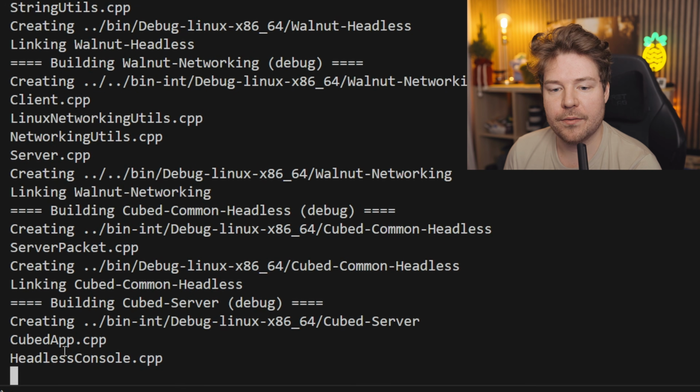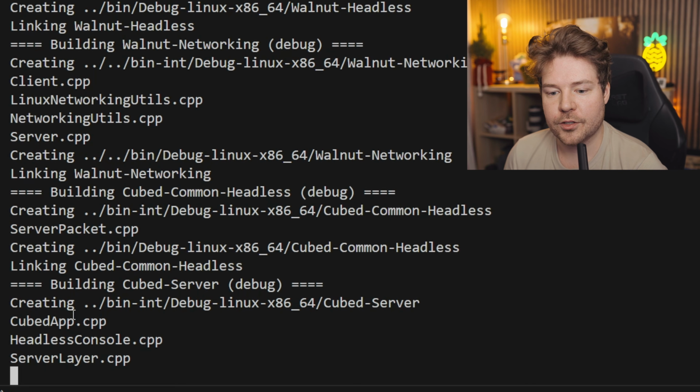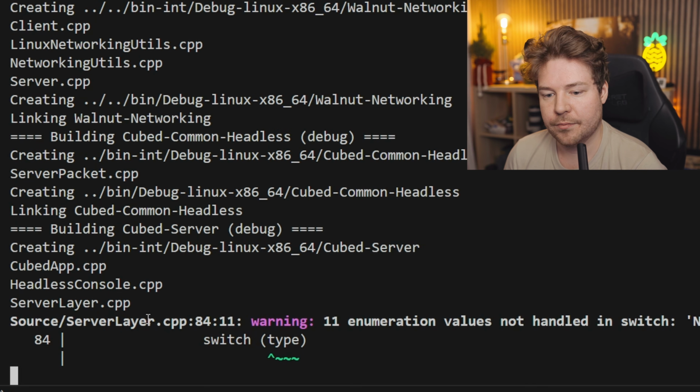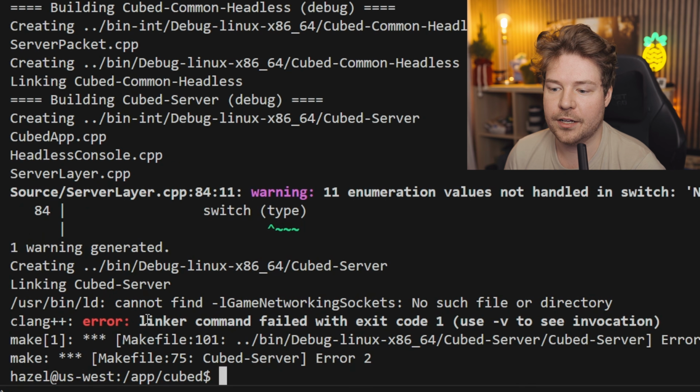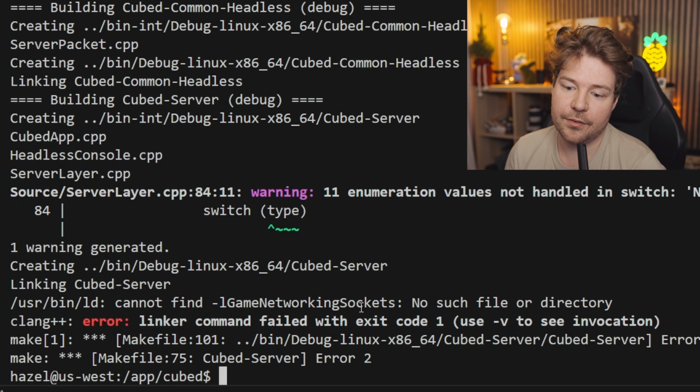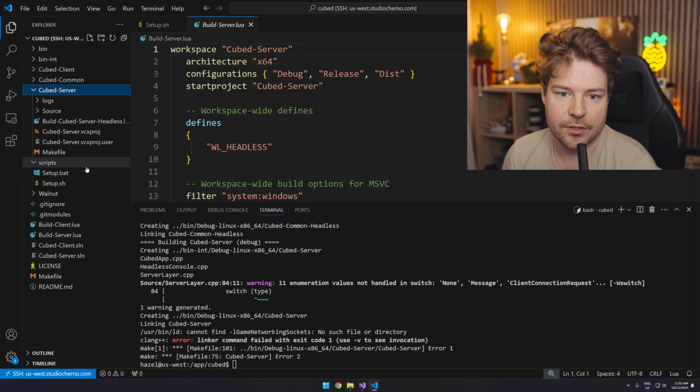I suspect we might have some linking errors because I don't think we've specified any directory for the dependencies of the directly linked files. So we'll see. Okay, so it actually can't even find game networking sockets. Let's have a look quickly at cubed server. So it should have found that one. I was expecting dependencies of that to potentially not be found.